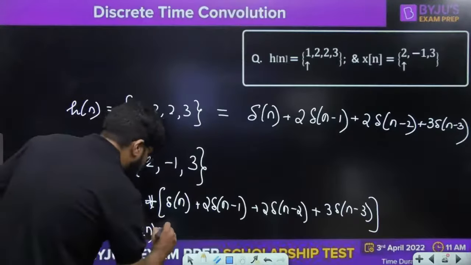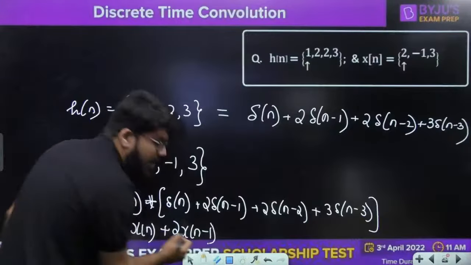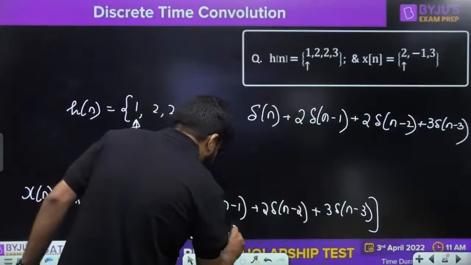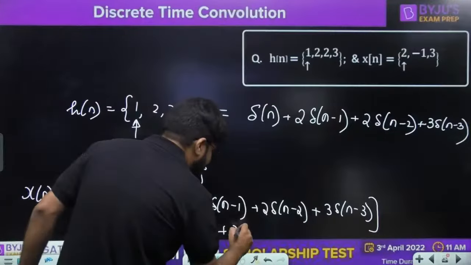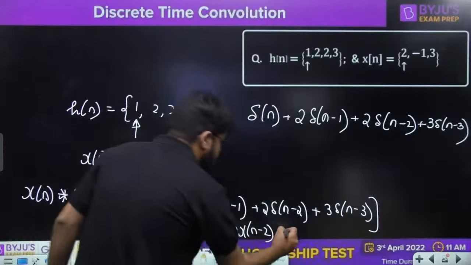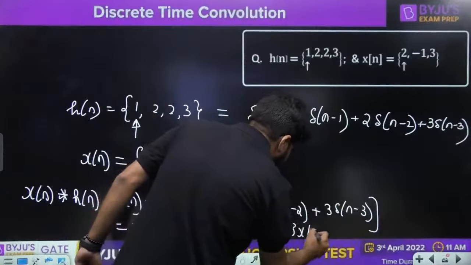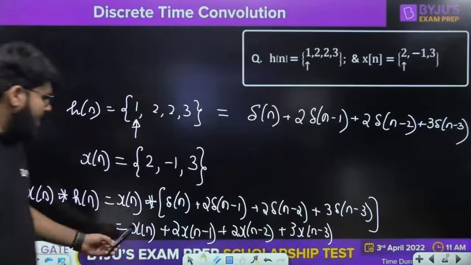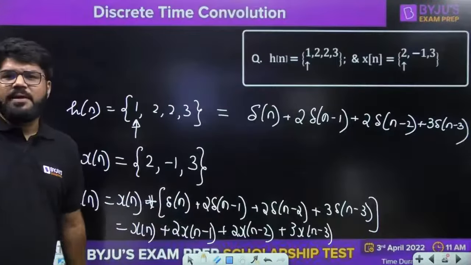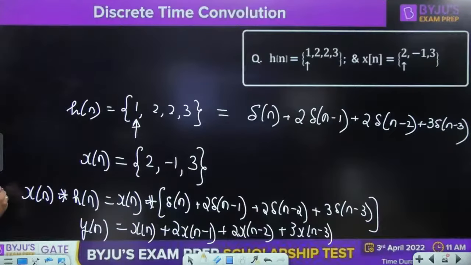What should be the next answer? It is going to be xn convolution delta n minus 1, which is 2xn minus 1, applying the time invariance property also. Then you have 2 xn convolution delta n, again xn, but with time invariance it is xn minus 2. Similarly, 3 xn convolution delta n minus 3 is x of n minus 3. What I need, guys: xn, 2xn minus 1, 2xn minus 2, 3xn minus 3. That is my total output.